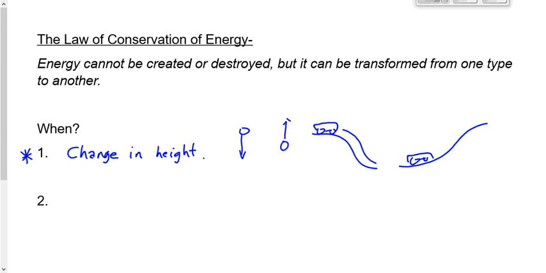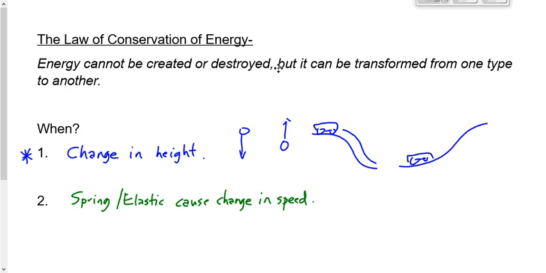Now, the other situation which we're going to focus on in about a month is when you have a spring or an elastic that causes something to speed up or slow down, or that causes a change in speed. We won't worry too much about that right now, but in about a month we're going to analyze problems involving a spring or elastic causing a change in speed, which is going to go very much like what we're going to do today. It's going to look a little bit different because the equation for potential energy will be different.